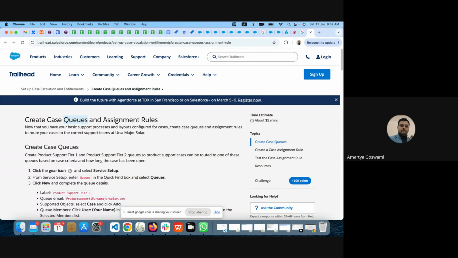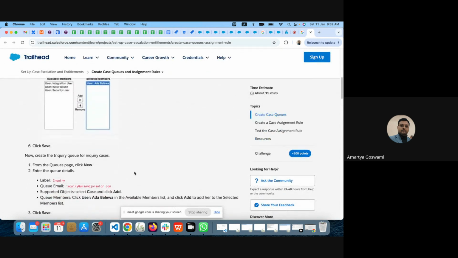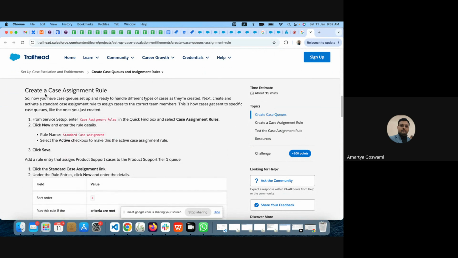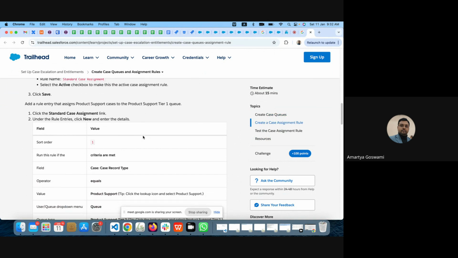Now, what is an assignment rule? Assignment rule means whenever a case is coming into Salesforce, once a case is getting created, who should be owning that case? Who should that case be assigned to? That is called an assignment rule. Here you can have case assignment rules, and we can create them. What can we create as a part of that case assignment rule?